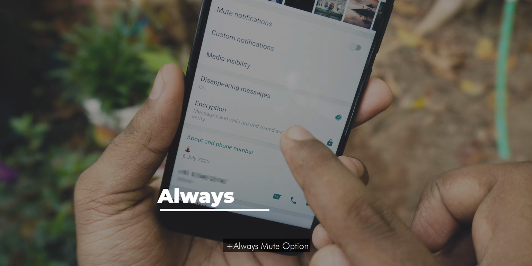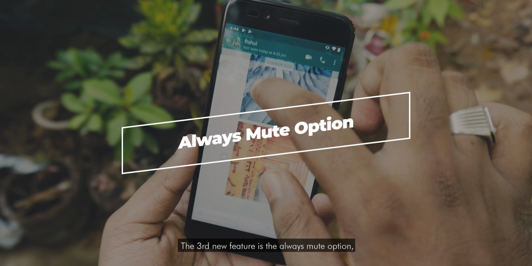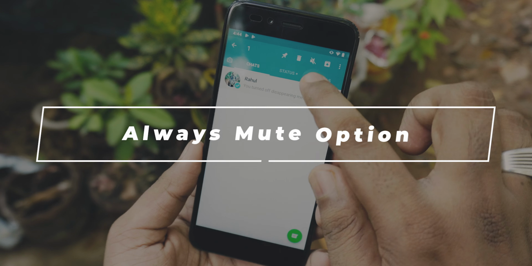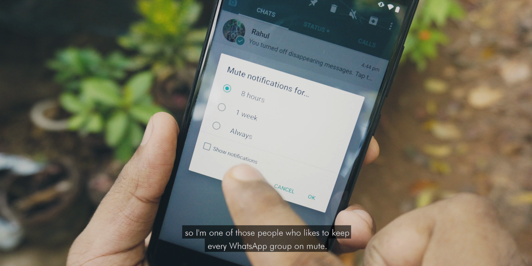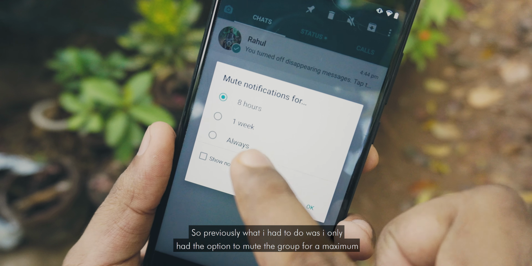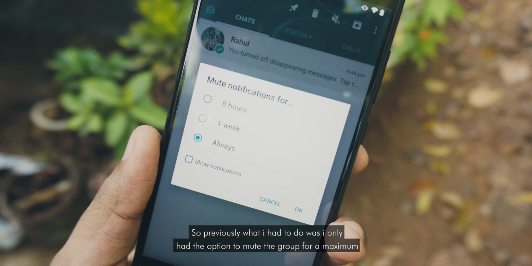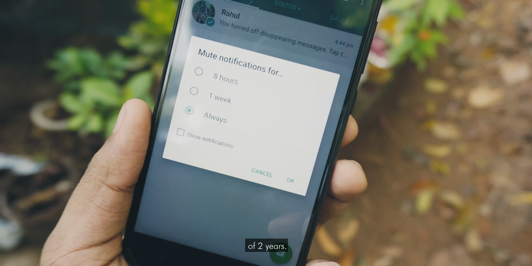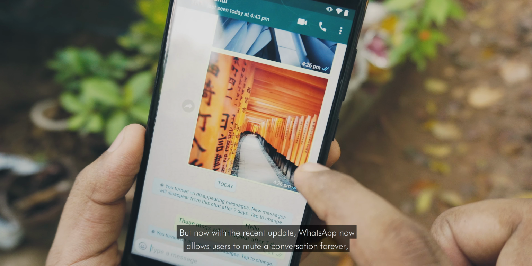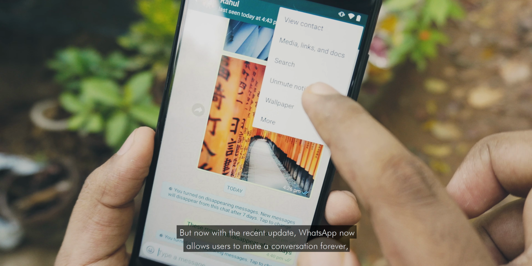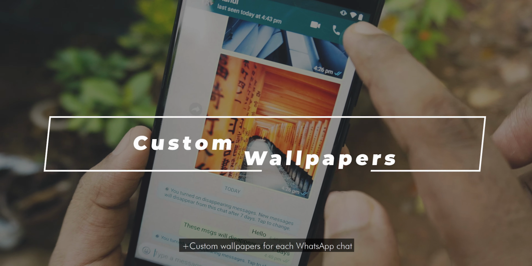The third new feature is the always mute option. I am one of those people who likes to keep every WhatsApp group on mute. Previously, I only had the option to mute the group for a maximum of 2 years. But now with the recent update, WhatsApp allows users to mute a conversation forever. That's a really nice feature.